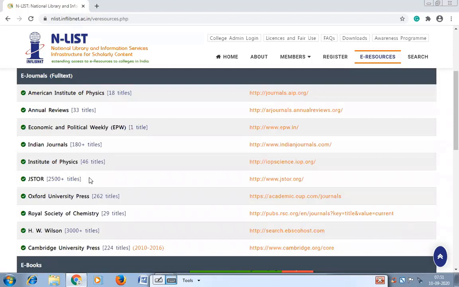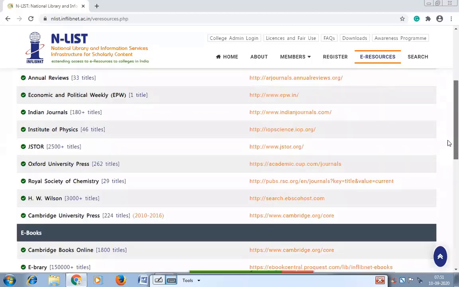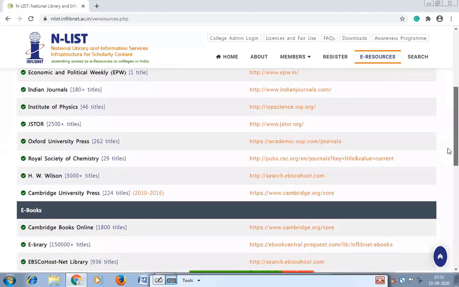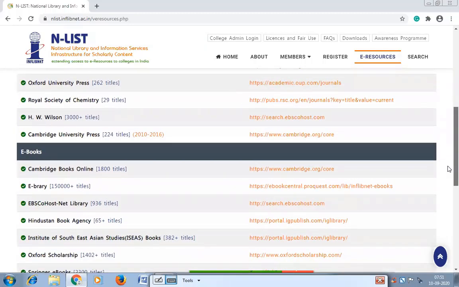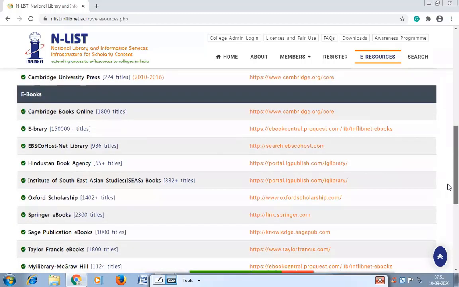Means maximum journals you get in these two databases, and these are very well known databases, and they cover all subject areas of the universe of knowledge. JSTOR specially gives you archival also, means previous issues of a particular journal or a journal which has stopped publication. These journals also you will find in the JSTOR database.